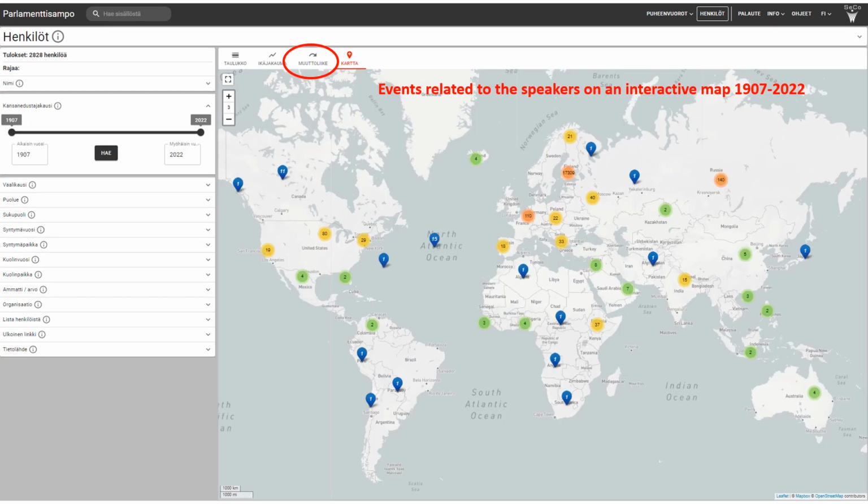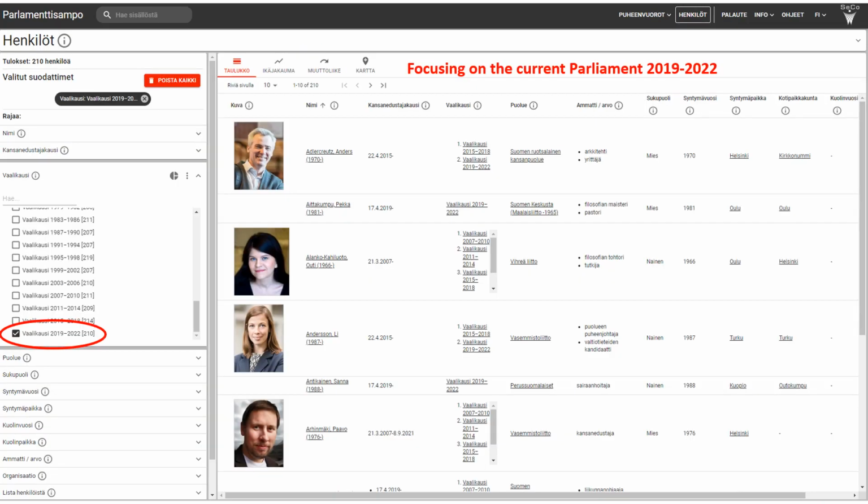The members of parliament and speakers participate in different events that take place in time and all over the world. By using another visualization tab of the application perspective, one can find out the events on maps. By clicking on a marker, it is possible to see what has happened in what place. In this screenshot, the user has selected the members of the current Parliament of Finland by using a selection on a facet.